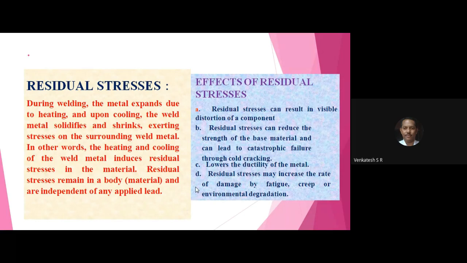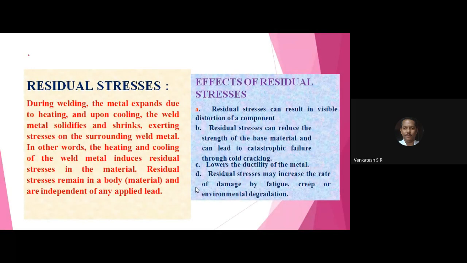The alternate heating and cooling, solidification and cooling process, the alternate heating and cooling of the joint produces residual stresses in the joint. This is very important. Anyway, you are heating the joint up to the recrystallization temperature. Again, after the completion of the welding process, you leave the joint in the open air for cooling. After cooling, some stresses are present in the joint, that is called residual stresses.